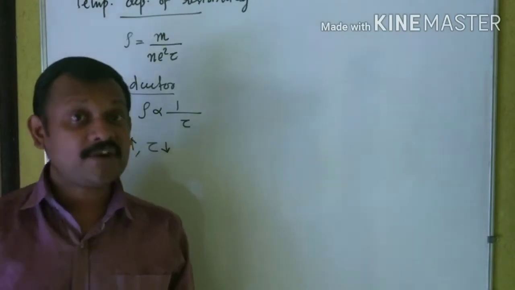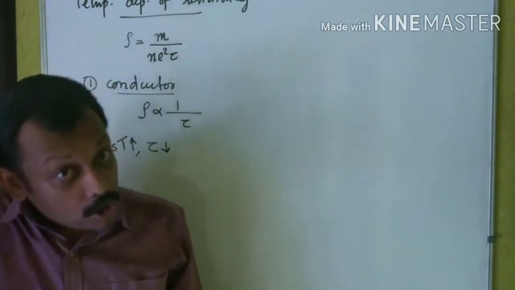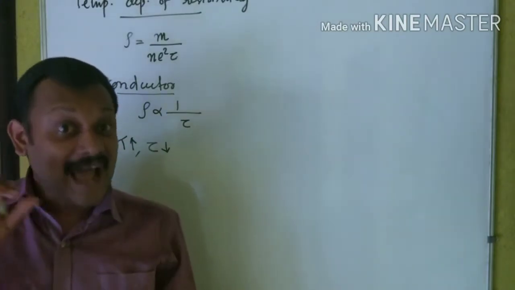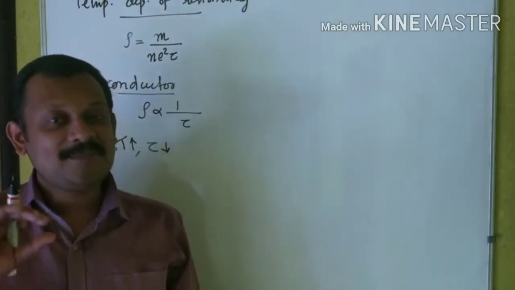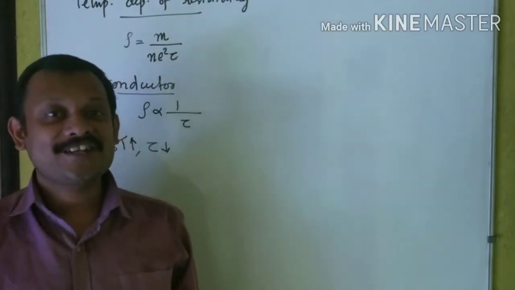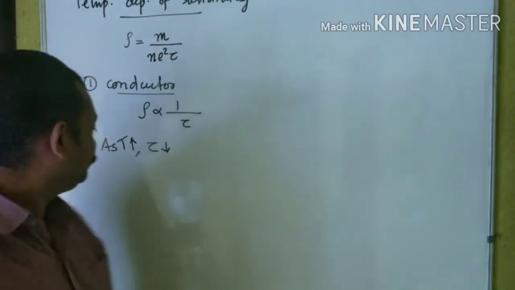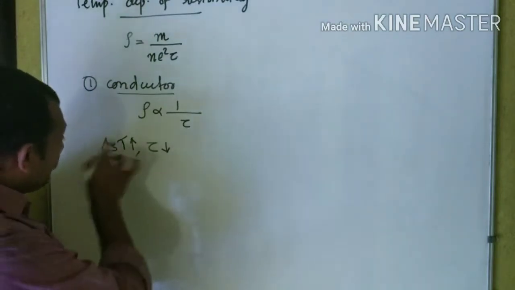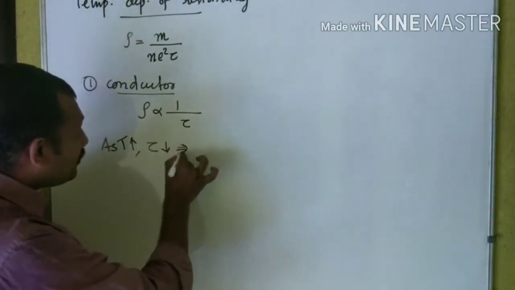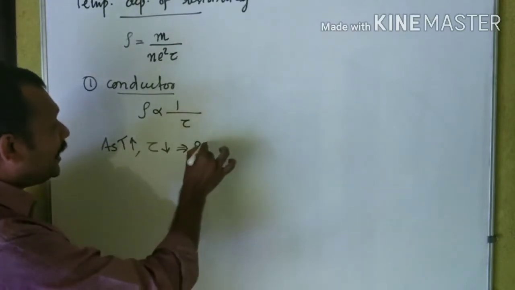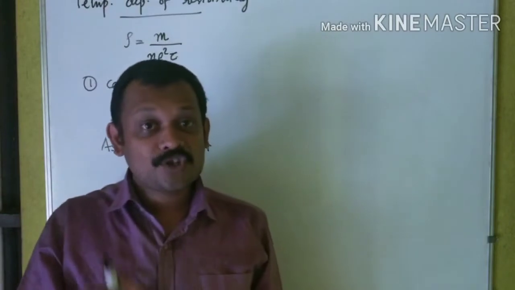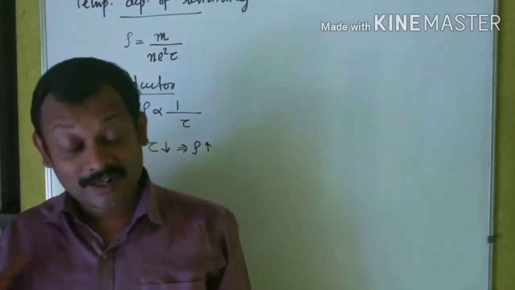As a result of increase in temperature, more collisions will take place. Collision frequency increases, which means the average time interval between two successive collisions decreases. So, as temperature increases, tau decreases, which implies the resistivity rho increases. That is the most important thing you have to understand.